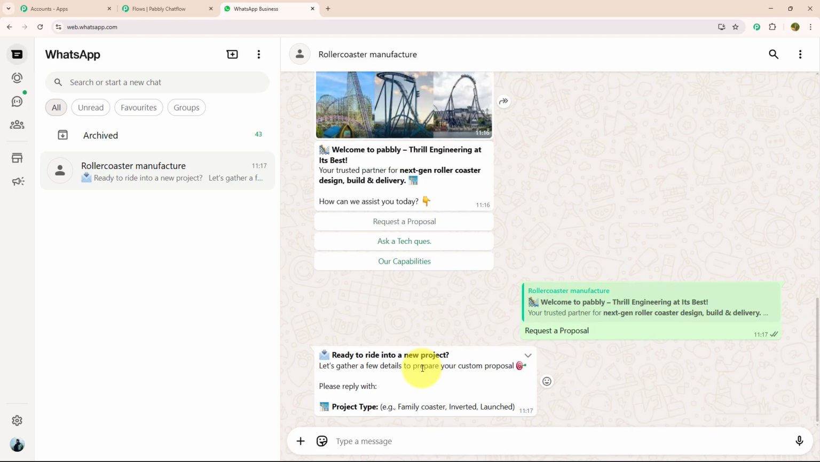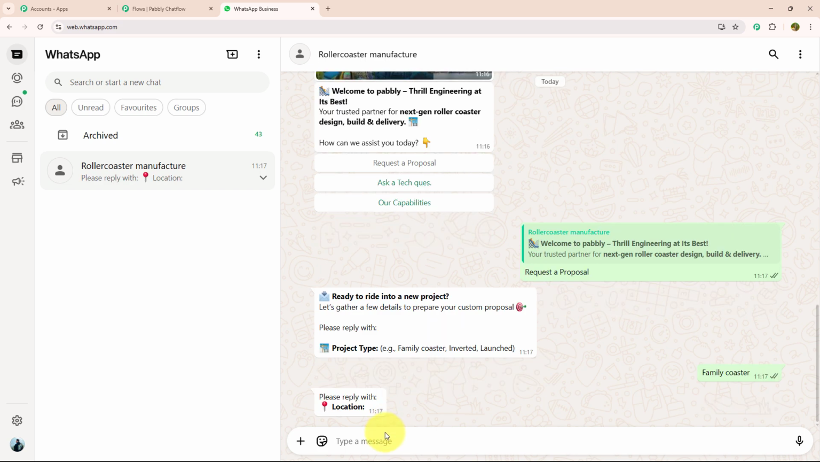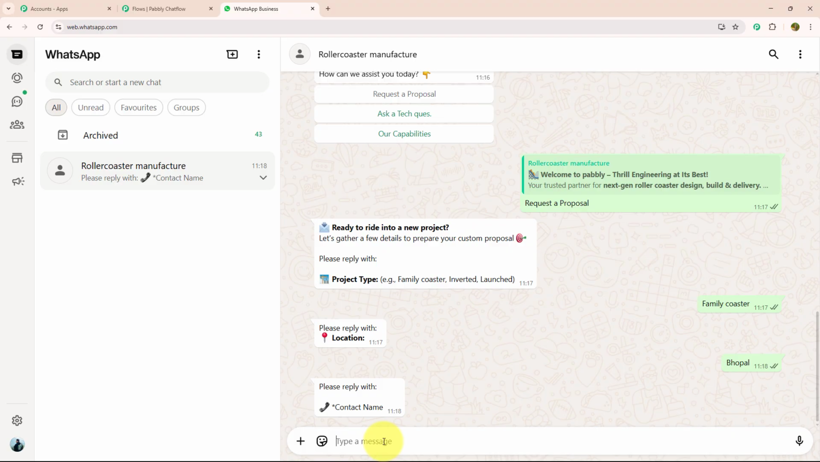Okay, they responded with: ready to ride into a new project? Let's gather a few details to prepare your custom proposal. Please reply with project type. Example, family roller coaster, inverted, launched. I will enter my detail as family roller coaster. They want to know the location. I will enter Bhopal. Now they want my contact number.